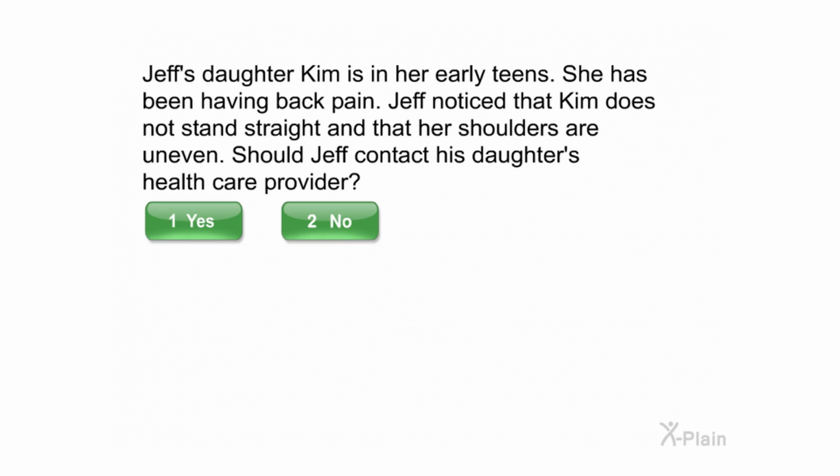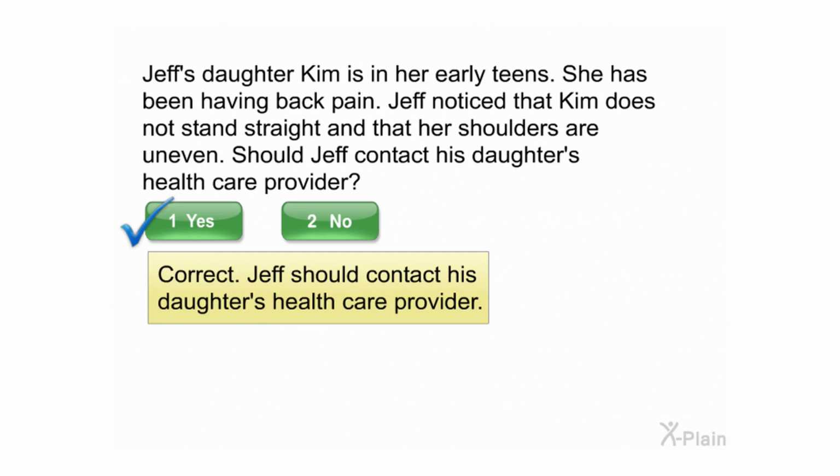Jeff's daughter Kim is in her early teens. She has been having back pain. Jeff noticed that Kim does not stand straight and that her shoulders are uneven. Should Jeff contact his daughter's healthcare provider? Select yes or no. Correct. Jeff should contact his daughter's healthcare provider.